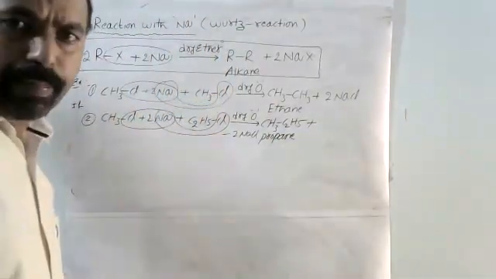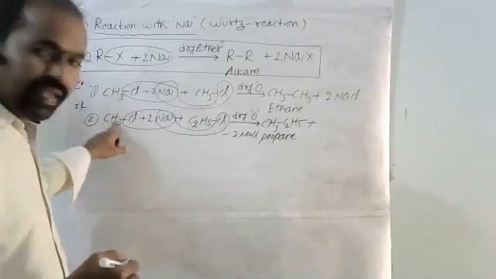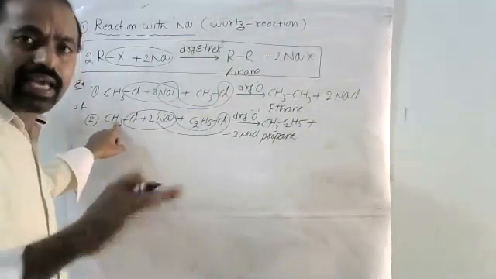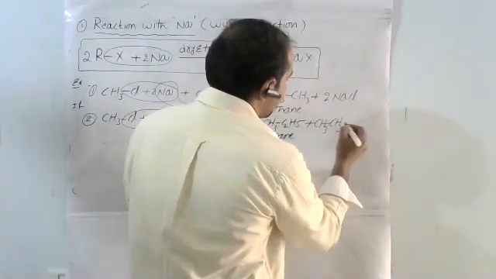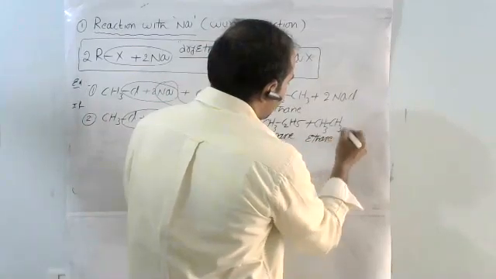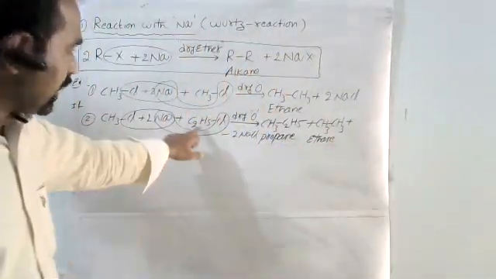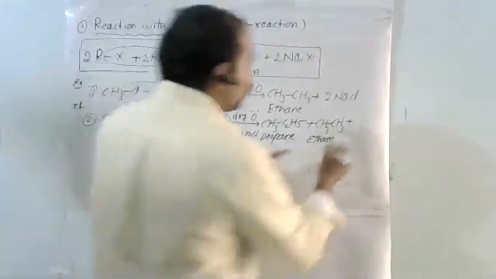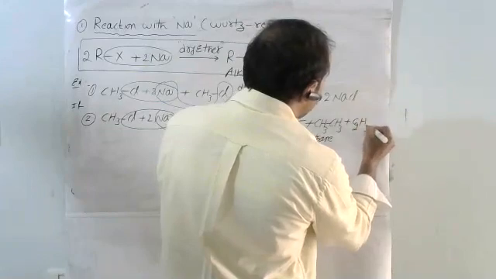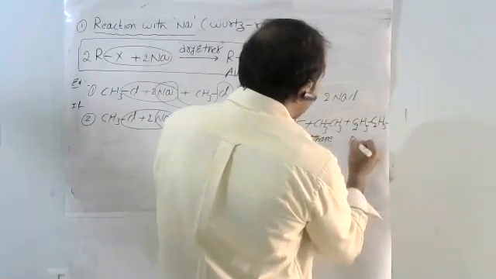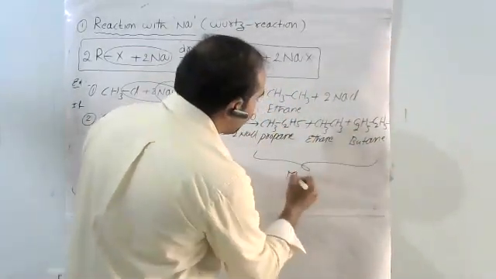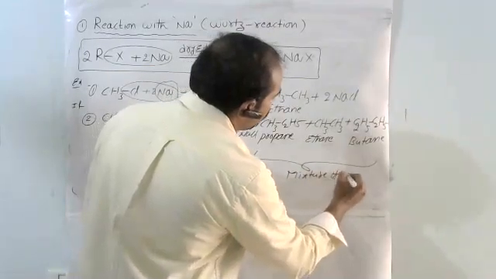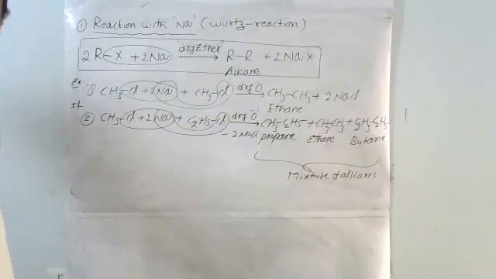At the same time, not only propane: methyl combined with methyl, self combination, gives ethane. Not only that, ethyl combines with itself to form butane also, C2H5, C2H5. It is called butane. In such a process, we get a mixture of alkanes. After that, we will balance that one.